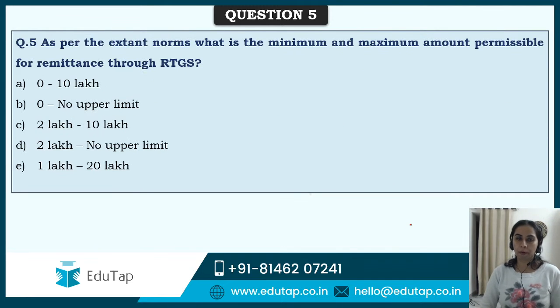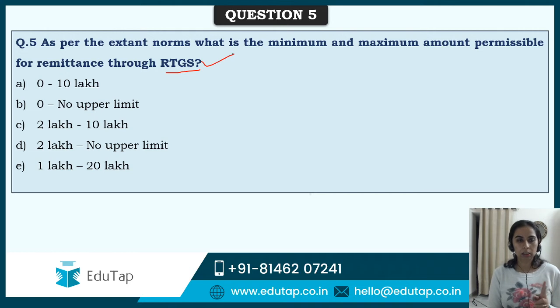Taking you to question number 5. As always, I have 10 questions for you. My next question is, as per the extant norms, what is the minimum and maximum amount permissible for the remittance through RTGS? So real-time gross settlement. This is the acronym for which RTGS stands for. RTGS, NEFT, IMPS, BHIM, all these acronyms you have to know, and we have discussed in your previous lectures, right? So my question is about the minimum and maximum amount permissible for remittance in RTGS.